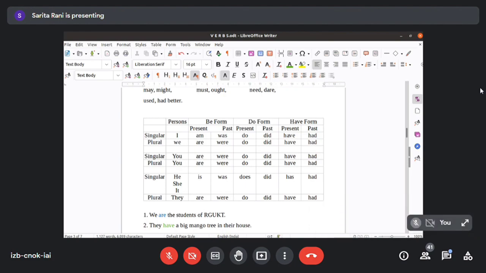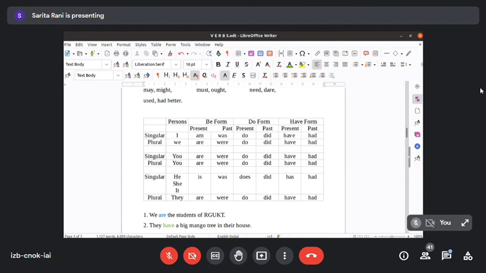A-R-E. Clear? So, am will turn into was in the past form. Are will turn into were. So even is will turn into was for the third person singular. Remember it. Clear?